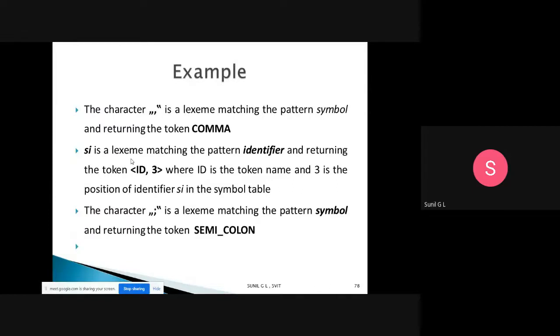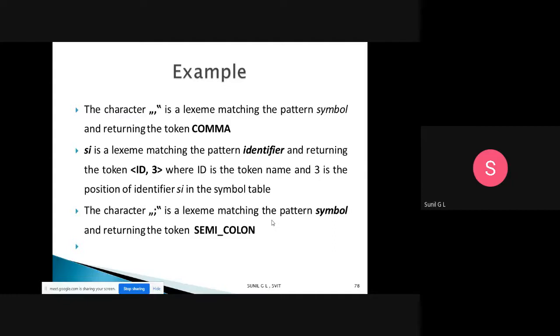Si is a variable, which is an identifier, and its position is id comma 3. So si is a lexeme, matching pattern is identifier, returning token id, where id is the token name and 3 is the position of the identifier in the symbol table. Next one is semicolon. This semicolon has matching pattern symbol and returning token semicolon.